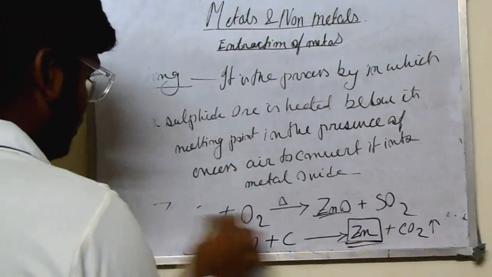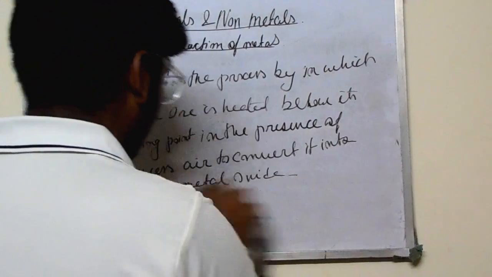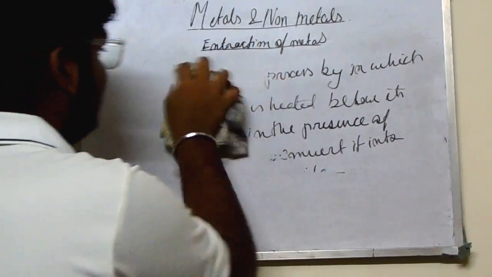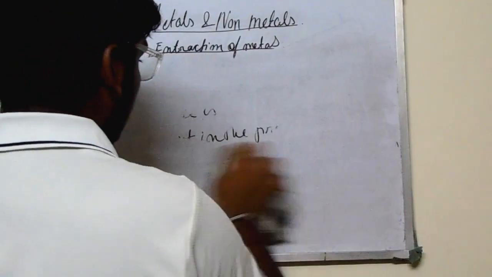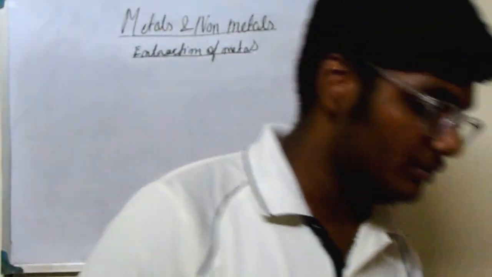Now we will see calcination. Calcination is nothing but the opposite of roasting, that is, metals are heated below their melting point in the absence of air, not in the presence of air, in the absence of air.